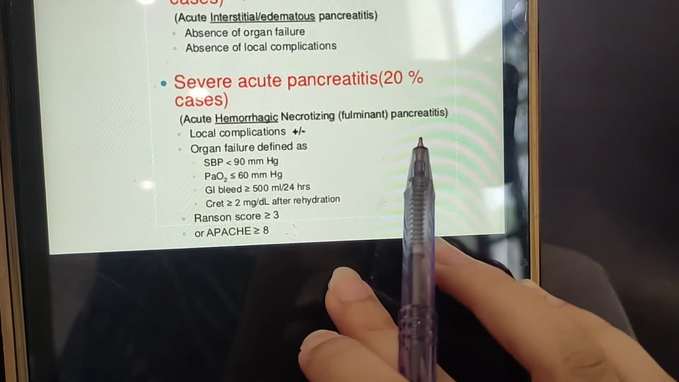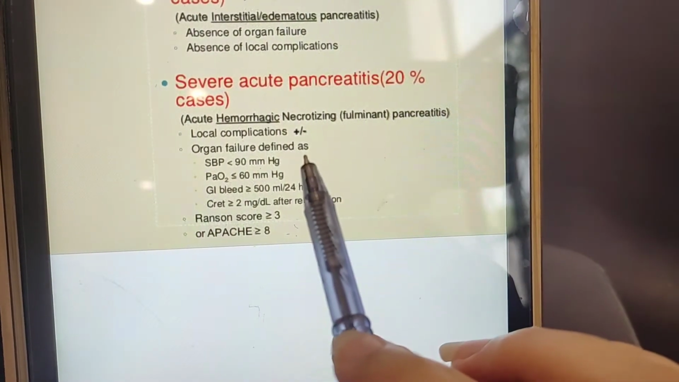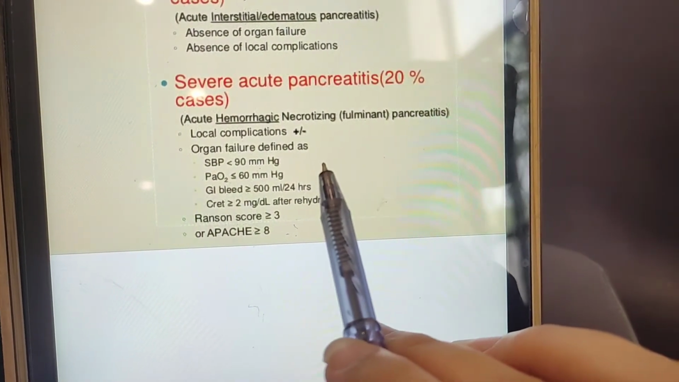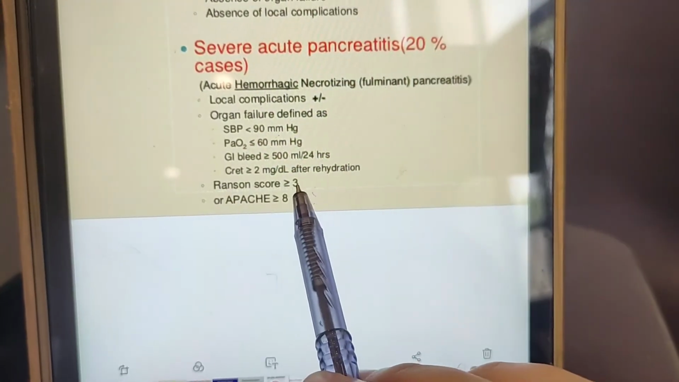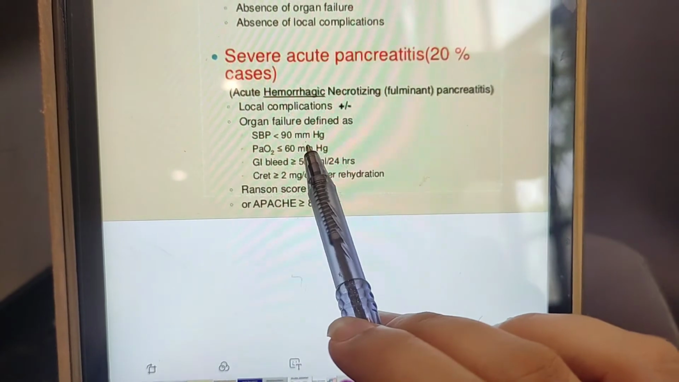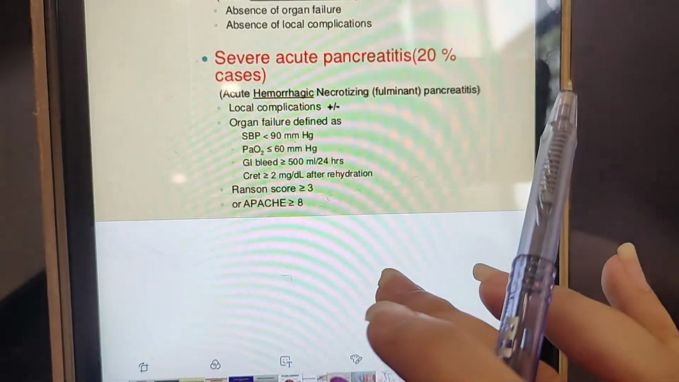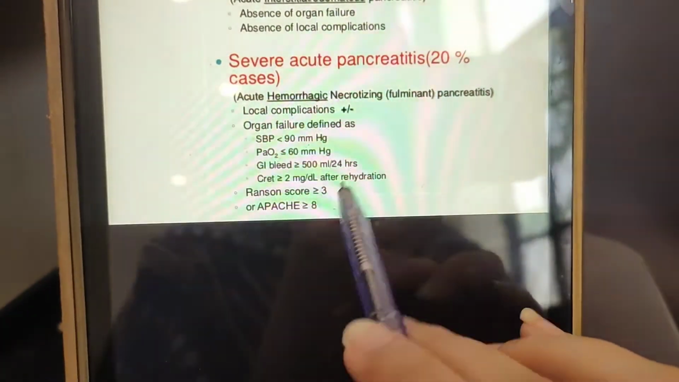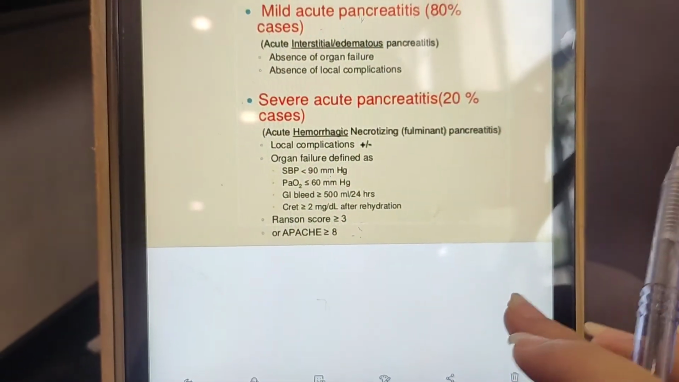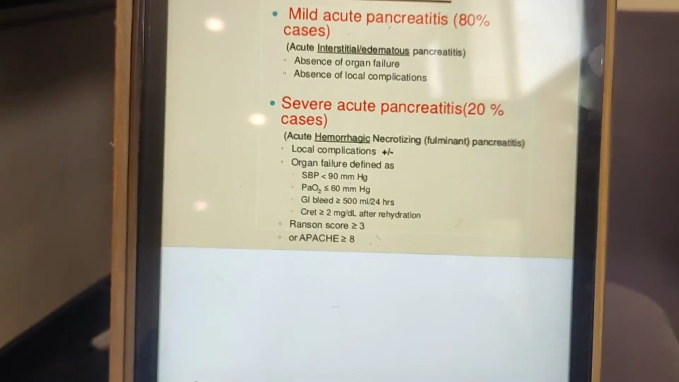And to assess the severity of pancreatitis, we have a score that is known as the Ranson score. On the Ranson score, we see all those things, like if BP is less than 90, give one number, oxygen is less than 60, give one number, and if the Ranson score becomes more than 3, that means it is severe acute pancreatitis and needs immediate hospitalization.